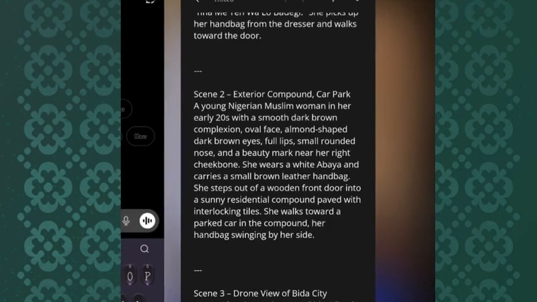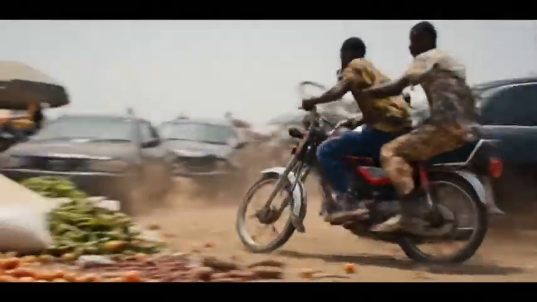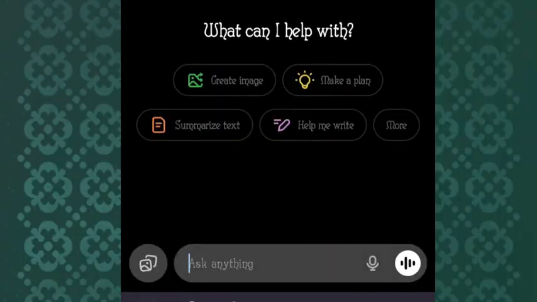Now let's go back to ChatGPT. This is ChatGPT. Now I'll be showing you how you can start generating your prompt. For example, let me generate a type of prompt on that video, this type of video you are watching right now. Let me show you guys how I generate the prompt. Now, this is what I will tell ChatGPT.